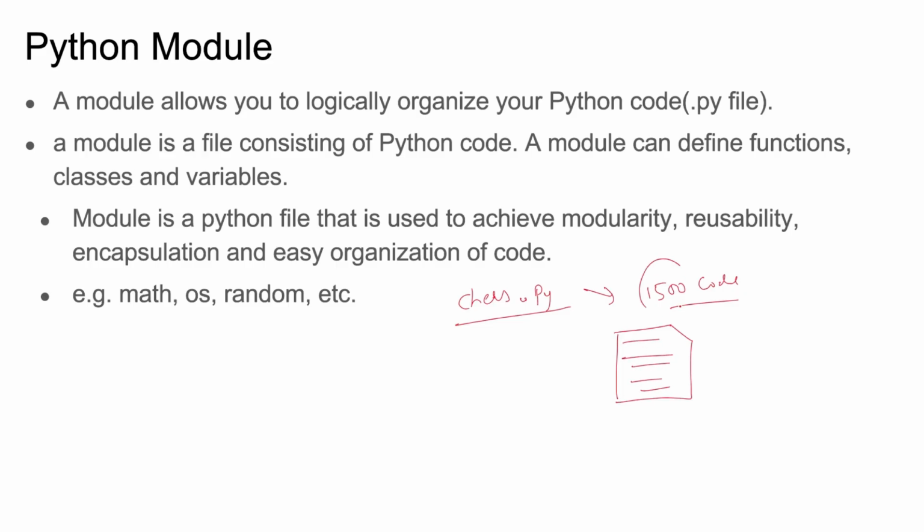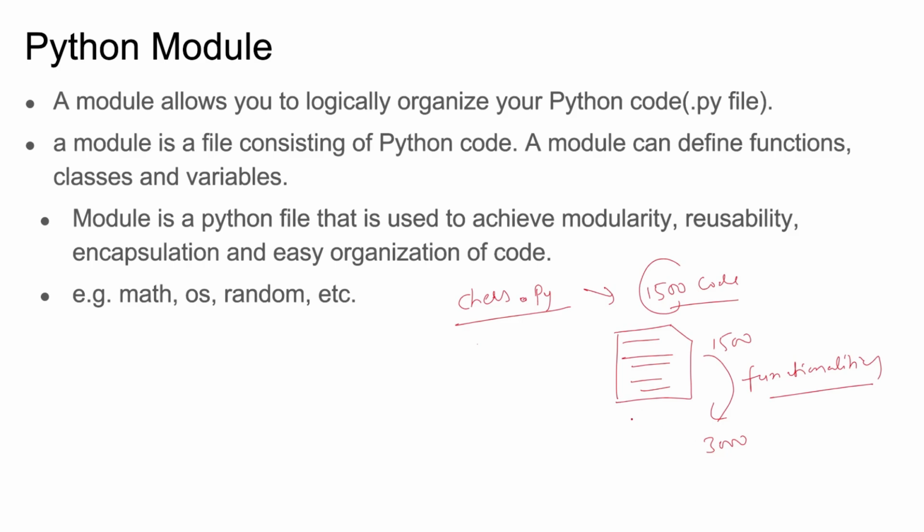Right now it is only 1500 lines. You may also have other files, or maybe your code will increase in future. You will add more functionalities. So suppose initially it is 1500 lines, then it becomes 3000 lines after adding certain functionalities, right? In that case your code size has increased. Now it is very difficult to handle this code.